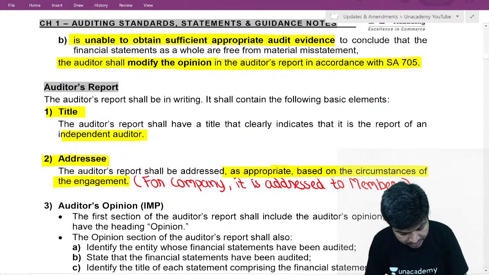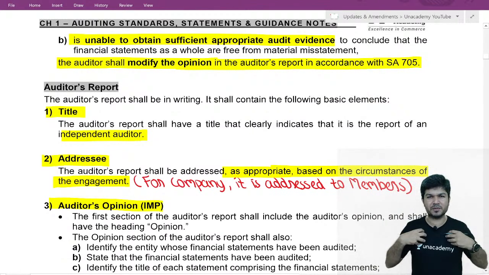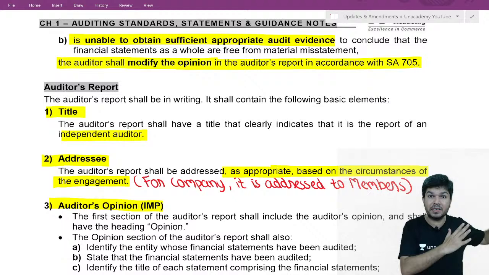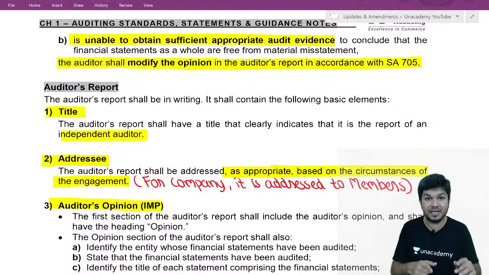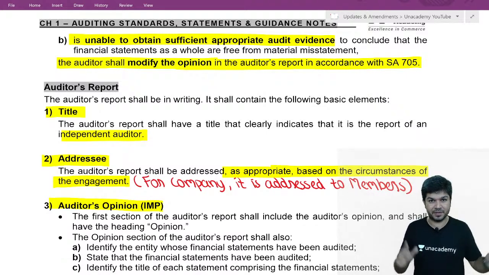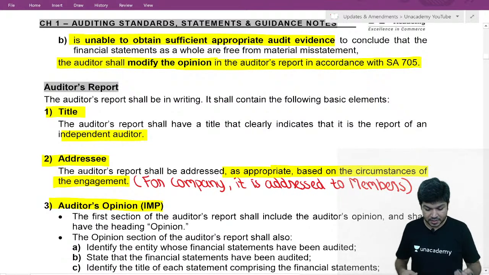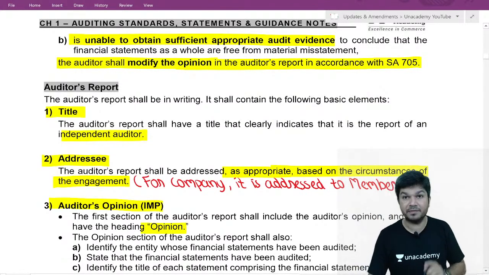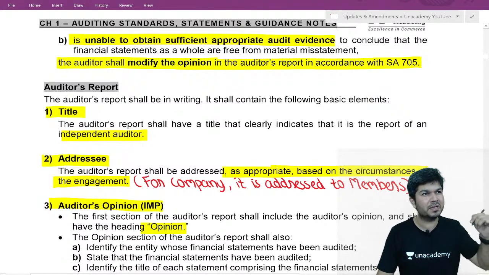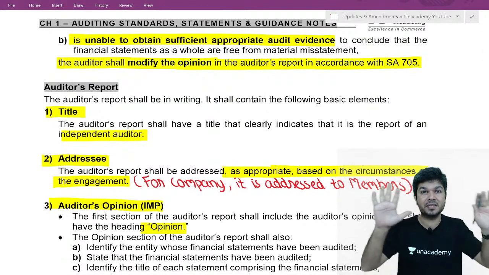Now comes your opinion. Directly your opinion comes. What about management responsibility, auditor's responsibility? They will come later. We directly have opinion coming first. So let's go directly to the first opinion. Now, the heading will be opinion. If it's a modified report, the heading will be qualified opinion, adverse opinion, or disclaimer of opinion. Otherwise, the heading is just opinion.